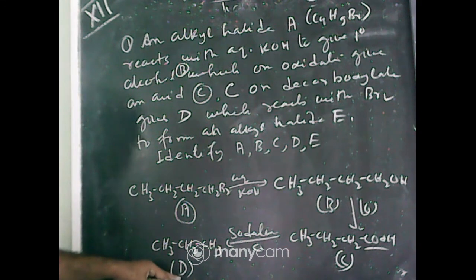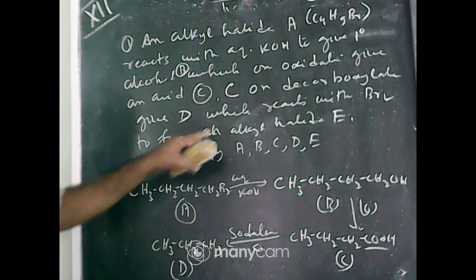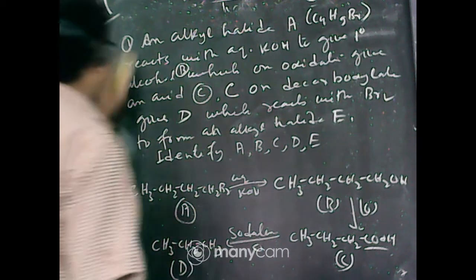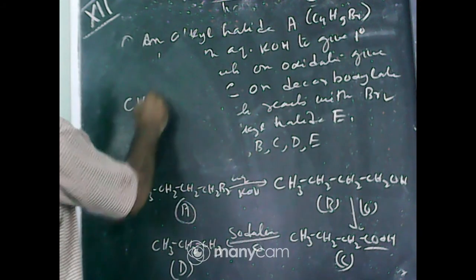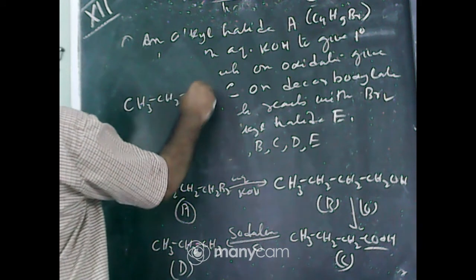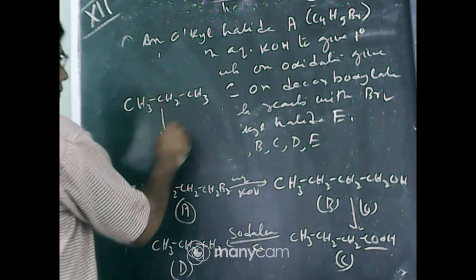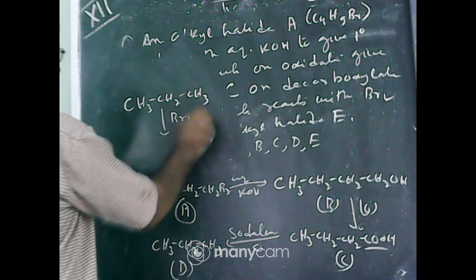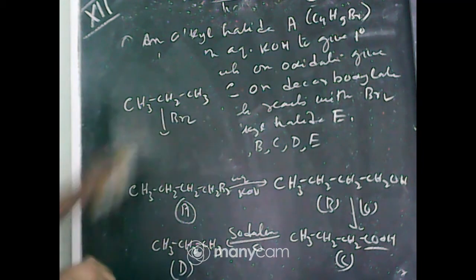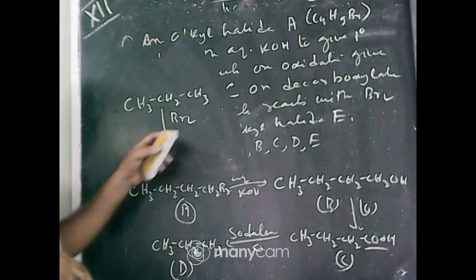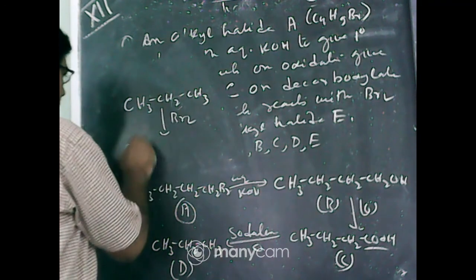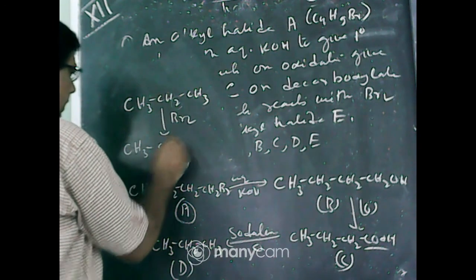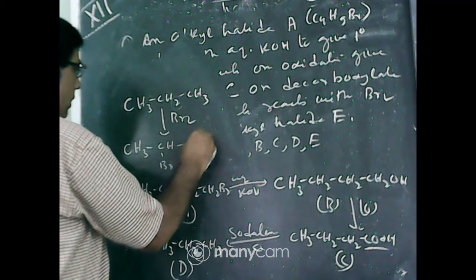D is an alkane. Now D reacts with bromine. When an alkane undergoes substitution by the free radical mechanism, a secondary hydrogen is replaced to form the alkyl halide CH3CHBrCH3.